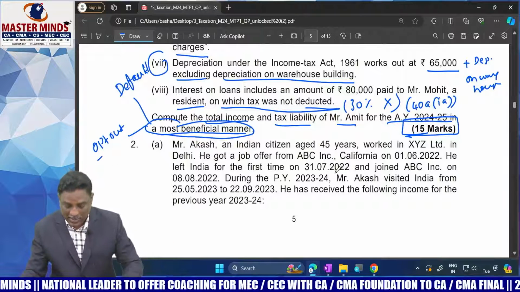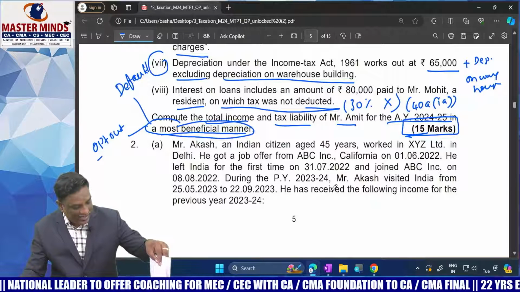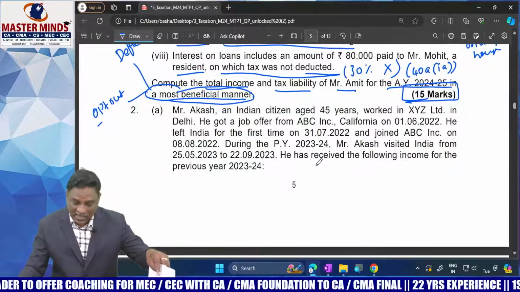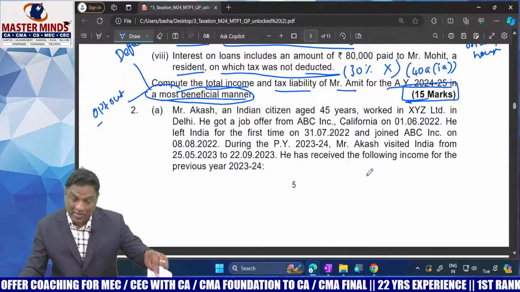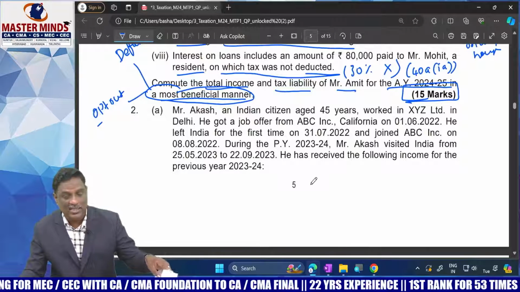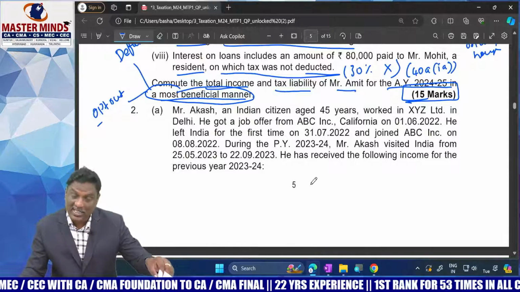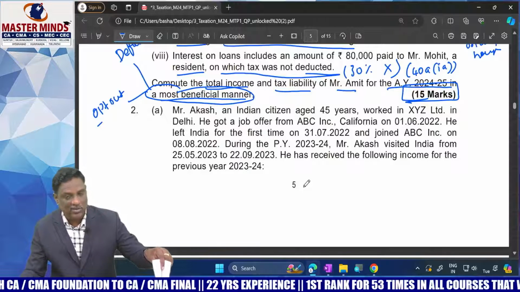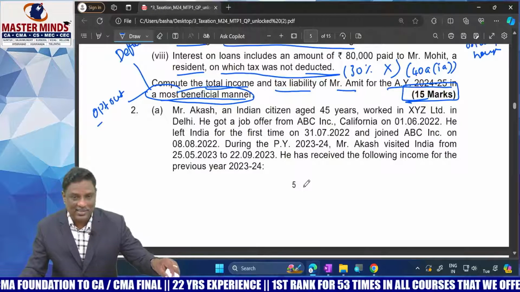Question number 2 is purely a residential status problem. Determination of residential status, and it's mainly Exception 2. An Indian citizen or person of Indian origin settled outside India visits India during the current previous year. Based on the information, answer this question. Determine the residential status.